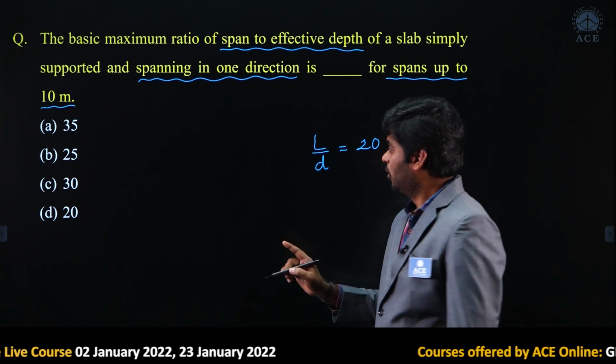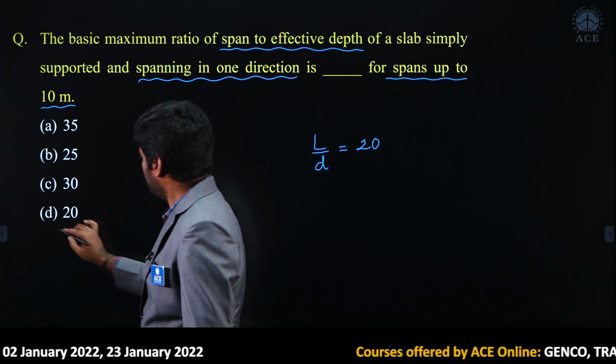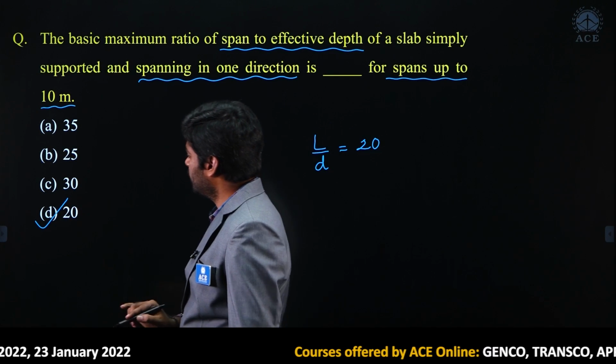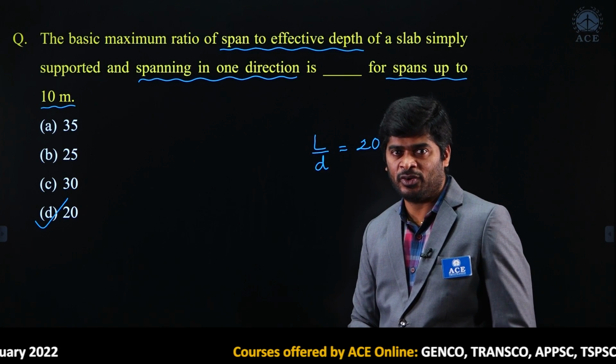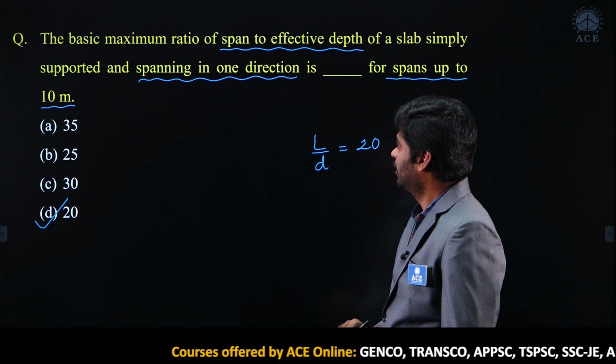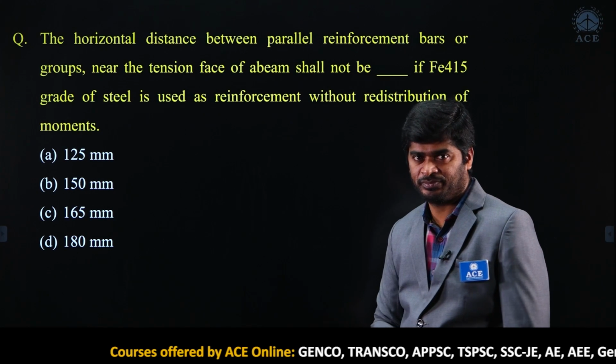For a one way simply supported slab, the span to depth ratio will be 20. Okay, right. Move to the next question.